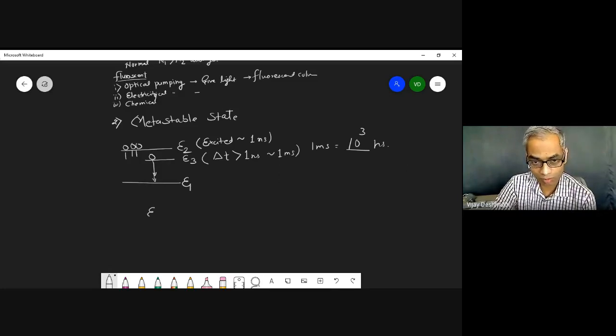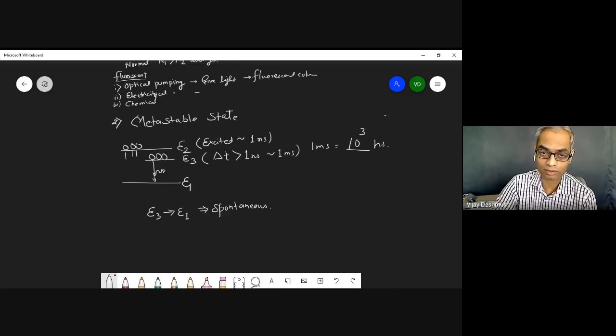So there will be an emission from E3 to E1 at the first step, and it will be spontaneous. Once we get this spontaneous emission, we'll get some photon out of it, and this photon will strike the other electron, and then these other electrons will come down.